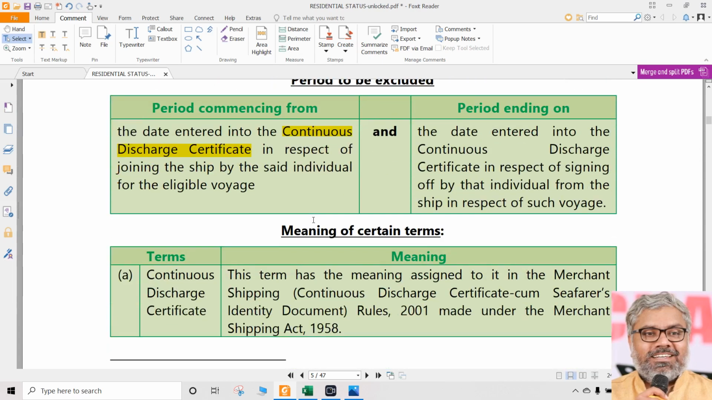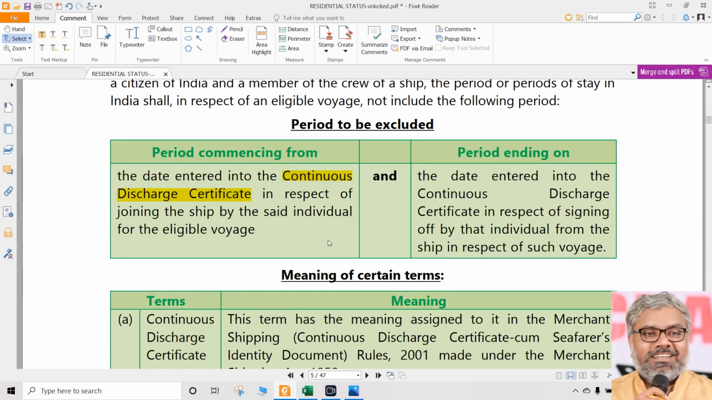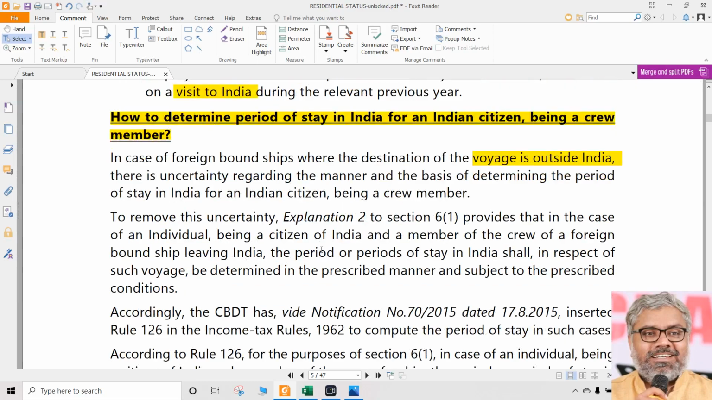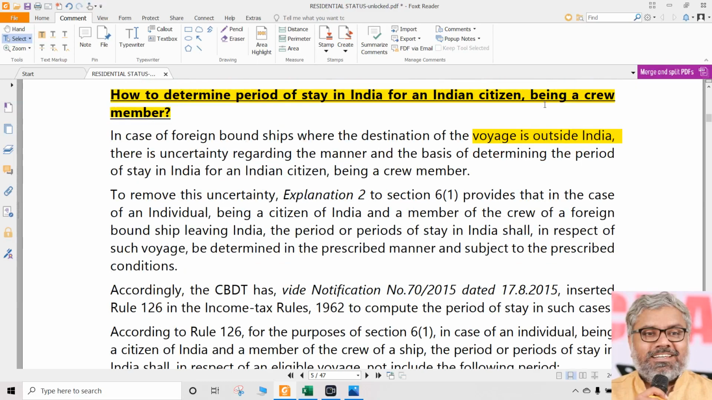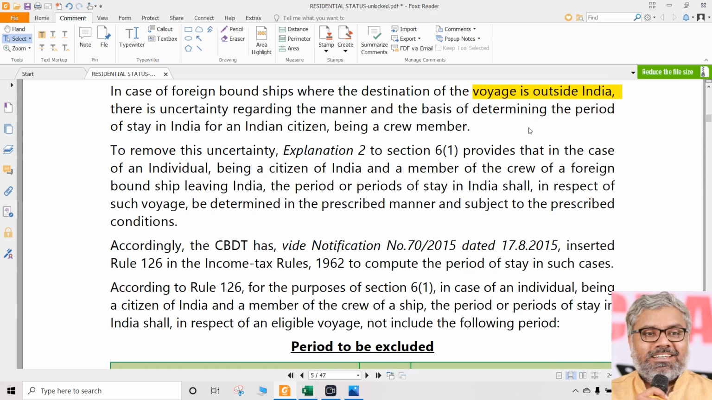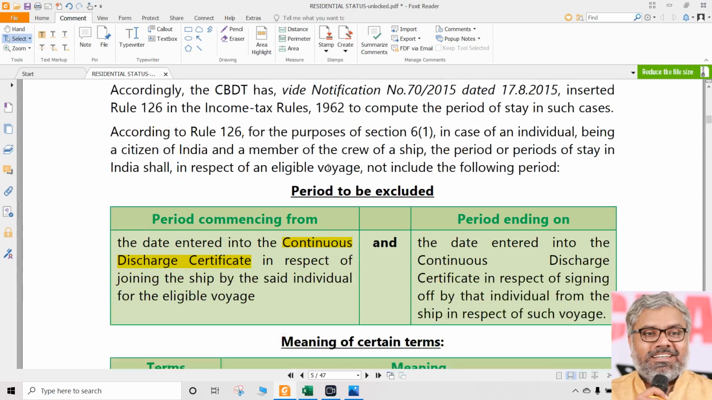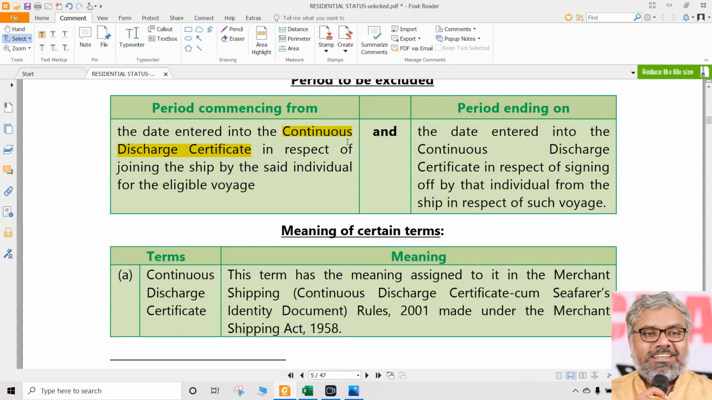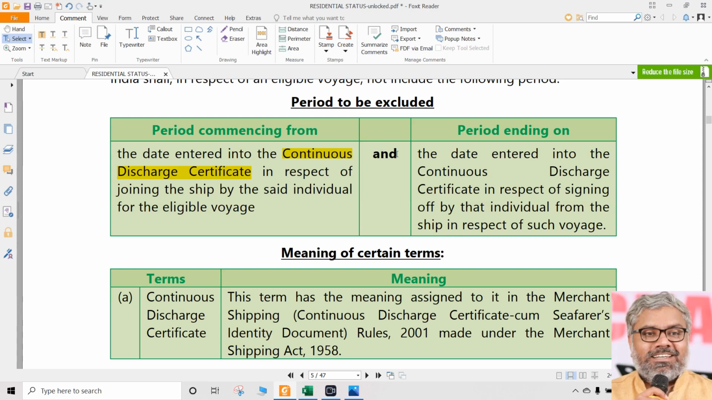The point is simple. There is something called continuous discharge certificate. What is that? Imagine it is like a register, like an attendance register. Are we talking about a passenger here? No. We are talking about a crew member. He is the staff, a member of the ship. And he is an Indian citizen basically, who is a staff member of a foreign bound ship which is going outside India. That's all. In that case, how to calculate the number of days of stay in India?